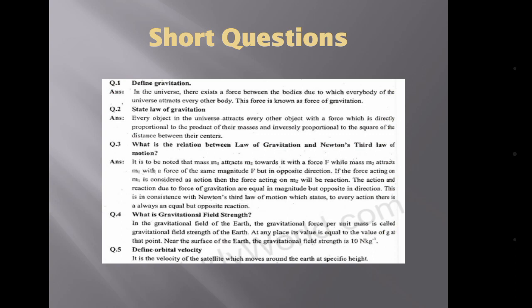Okay, I'm going to explain another question. Question number 5: define orbital velocity. It is the velocity of the satellite which moves around the earth at a specific height. It means a satellite is moving around the earth with a specific velocity. Its velocity is called orbital velocity.